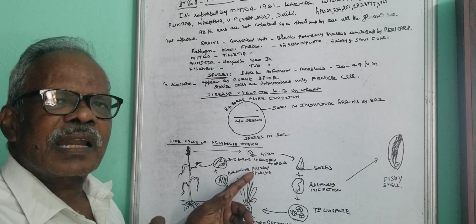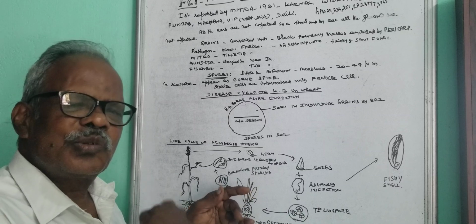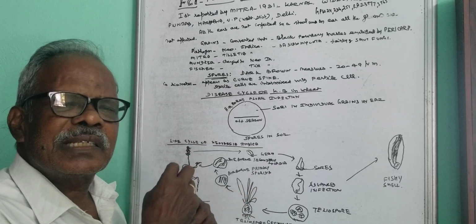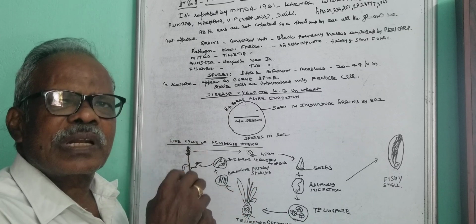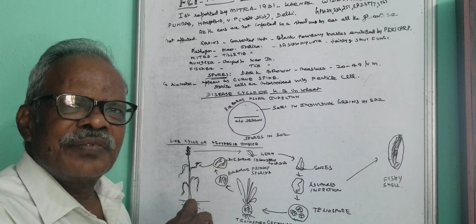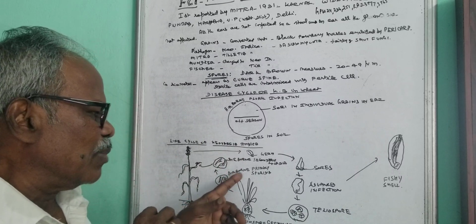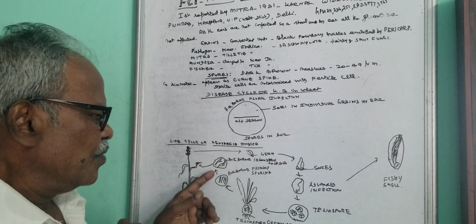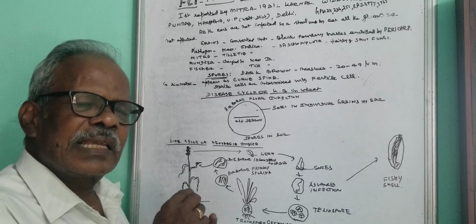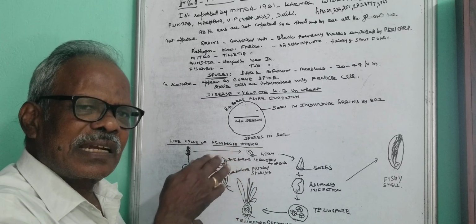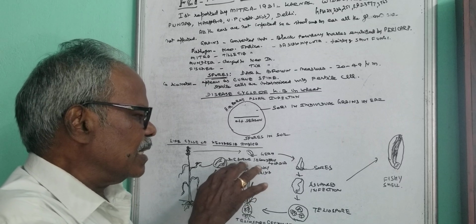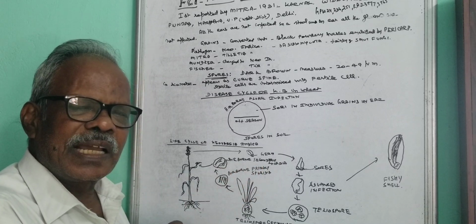During germination, leaf-like structures are formed, and from that structure, airborne primary sporidia are developed. Through air, the sporidia spread all over the field. That is called airborne primary sporidia. From that, multiple structures are formed, that is called airborne secondary sporidia.